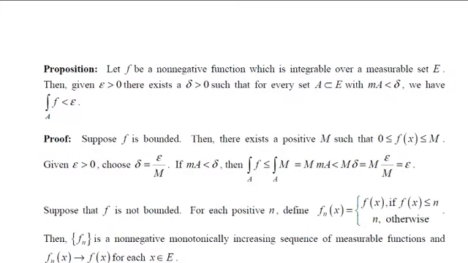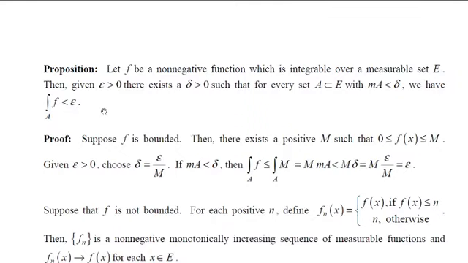Suppose f is a non-negative function which is integrable over a measurable set E. In the previous class, we learned that if the integral of f over E is less than infinity, if it is finite, then f is integrable over the measurable set E. Then, for given epsilon greater than 0, there exists a delta greater than 0 such that for every set A, which is a subset of E with measure of A less than delta, we have the integral of f over A less than epsilon. We have to show this.